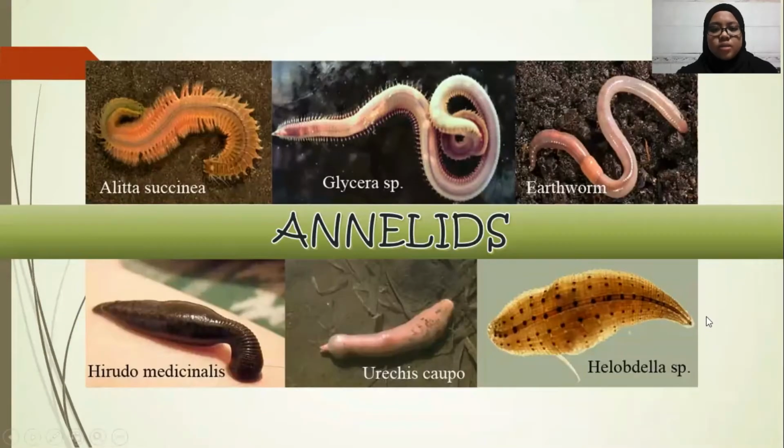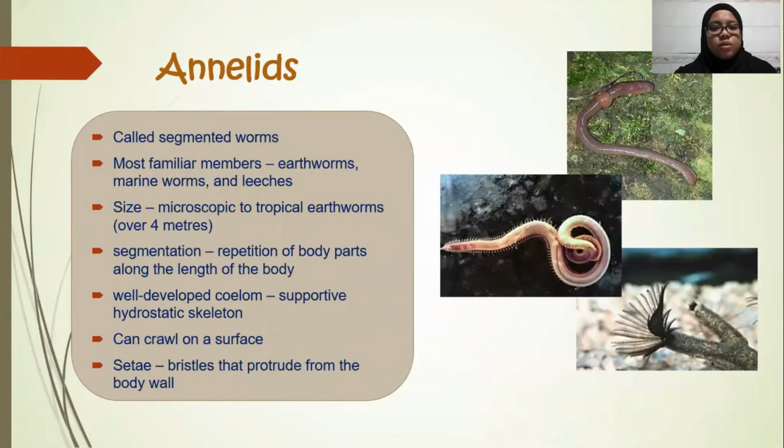Next is Annelids. Annelids, sometimes called segmented worms. The most familiar members of Annelids are earthworms, marine worms, and leeches. Their size varies from microscopic to tropical earthworms that can be over 4 meters. Annelids are the only trochozoans with segmentation and a well-developed coelom. Segmentation is the repetition of body parts along the length of the body.